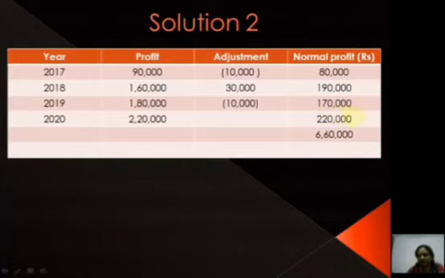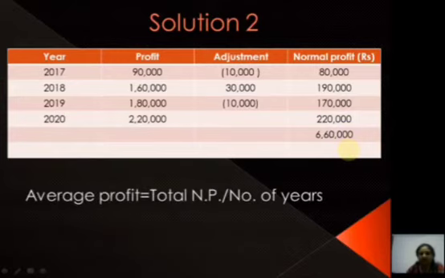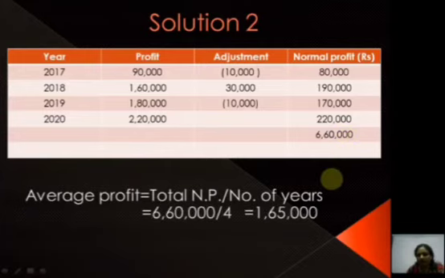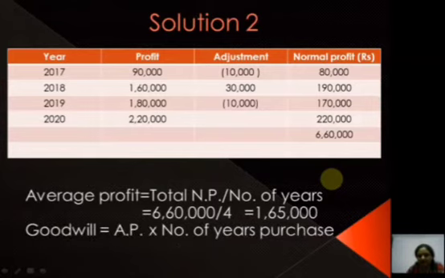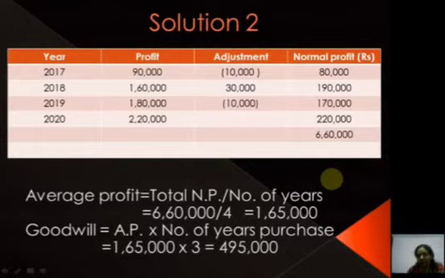Then again 2,20,000, and add these 4 items and we will get 6,60,000. Next step is average profit, that is total normal profit divided by number of years. How many years are there? 1, 2, 3 and 4. 4 years, and total normal profit is 6,60,000. So what will be the average profit? That is 1,65,000. Then goodwill is average profit into number of years purchased, that is 1,65,000 into 3, that is